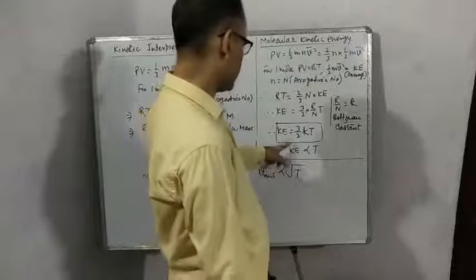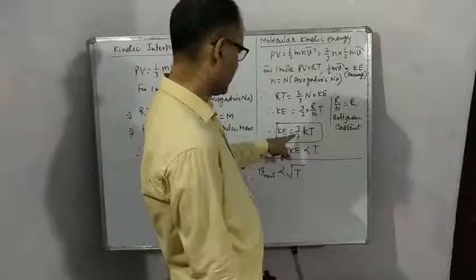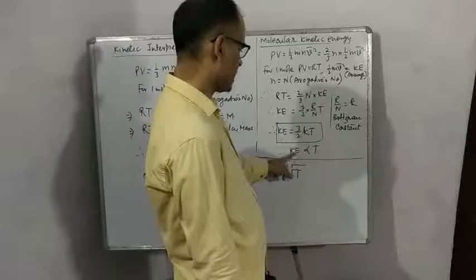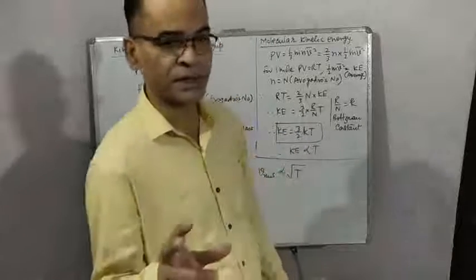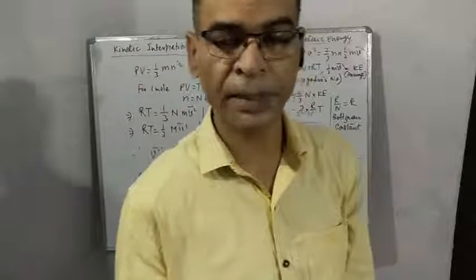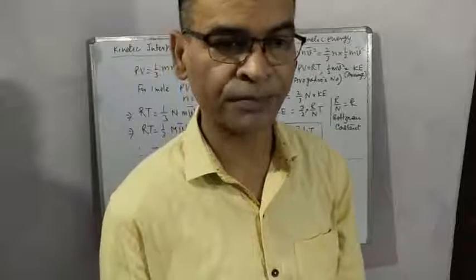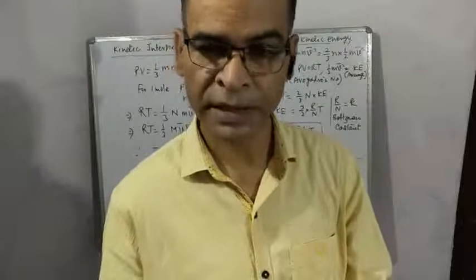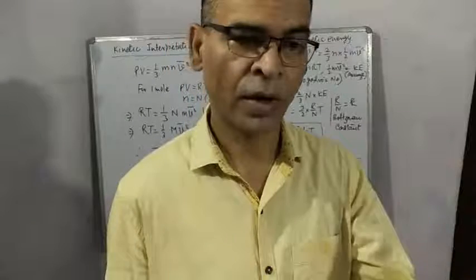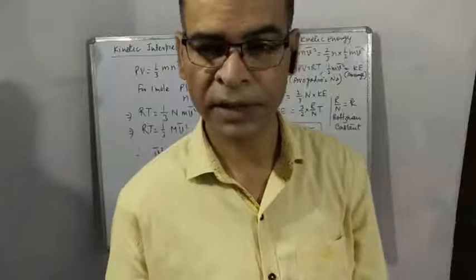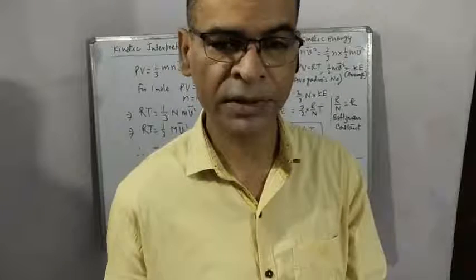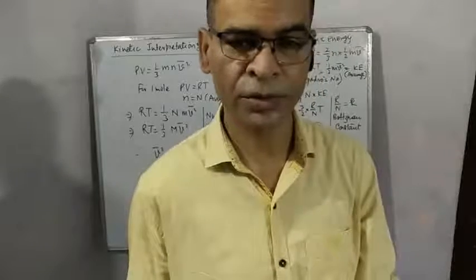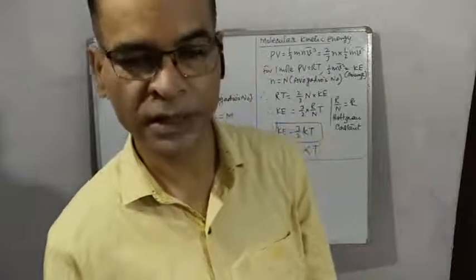So kinetic energy is 3 by 2 kT. See carefully. 3 by 2 is a constant, k is a constant. So kinetic energy only depends on temperature. Suppose you are having two different gases at the same temperature. One vessel has hydrogen, the other vessel has oxygen, and both have the same temperature. Then the kinetic energy of molecules of hydrogen and oxygen will be the same.